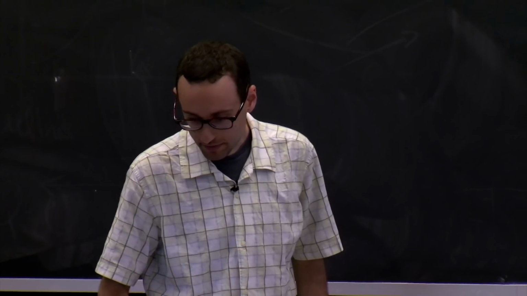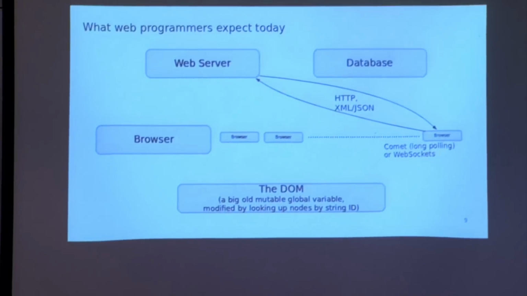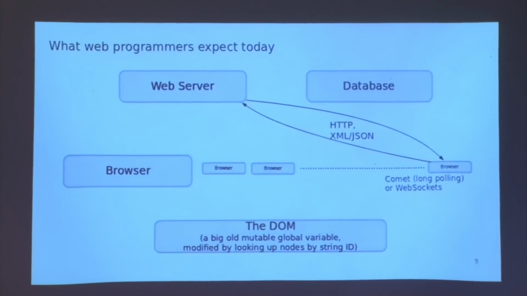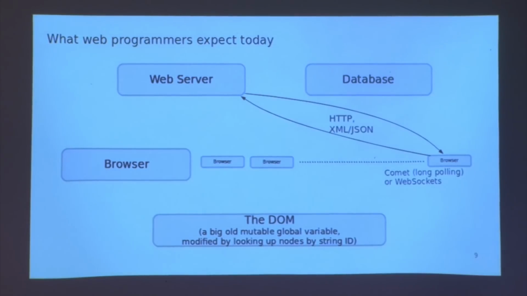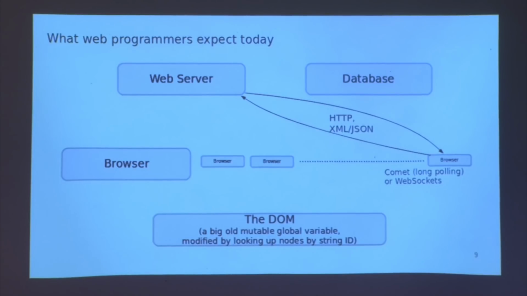And finally, one more complication. Sometimes we want to allow what feels like the web server contacting the browser without prompting. So say there's a new email message, the web server wants to tell the browser new message. So there are a variety of ways of doing this involving acronyms like COMET and WebSockets that really look a lot like the browser contacting the server. It's the same sort of thing conceptually in another direction.